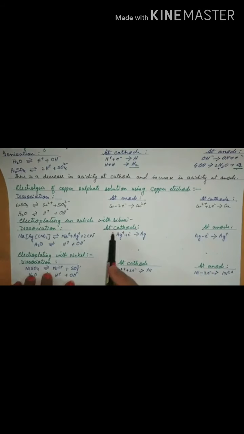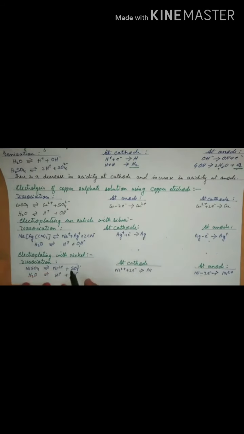So in case of silver plating, sodium argentocyanide will give you sodium ion, silver ion, cyanide ion, and water will give you hydrogen and OH minus. But since this is an active electrode, the anode is made of silver metal. So instead of discharging the anions, it will itself supply silver ions to the electrolyte. And those silver ions will be discharged at the cathode, depositing silver metal on the article, that is the cathode.